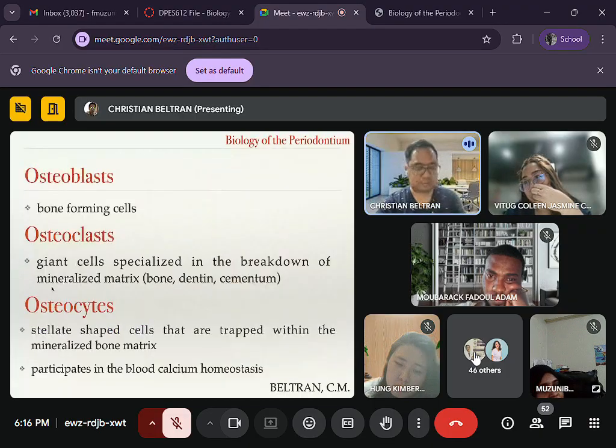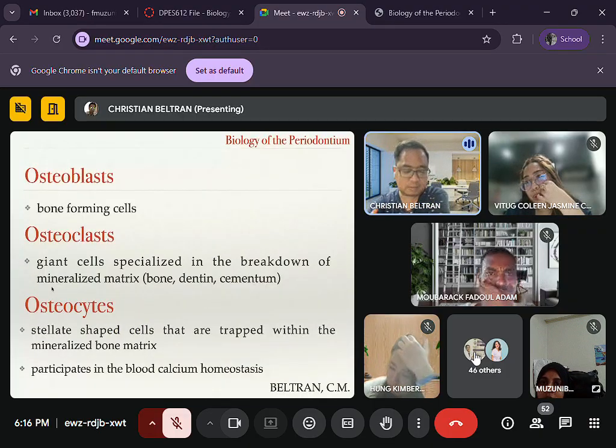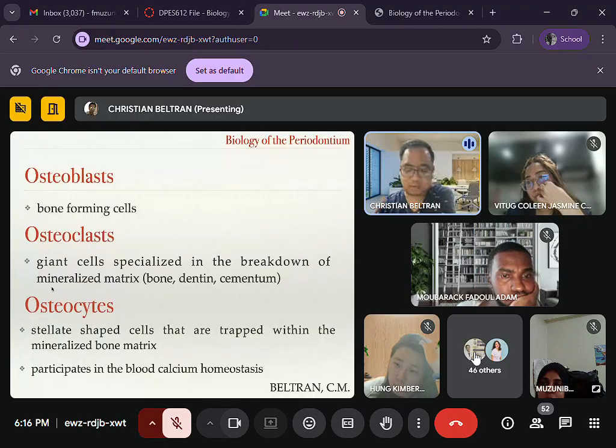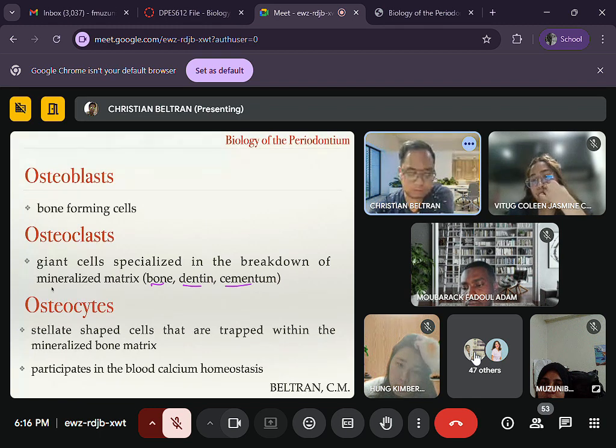So we have these different cells here: osteoblasts, osteoclasts, and osteocytes. So osteoblasts are the bone-forming cells. Okay. Osteoclasts, on the other hand, are responsible for the breakdown of mineralized matrix, specifically bone. They can also resorb dentin as well as cementum. Osteocytes are stellate-shaped cells that are trapped within the matrix.